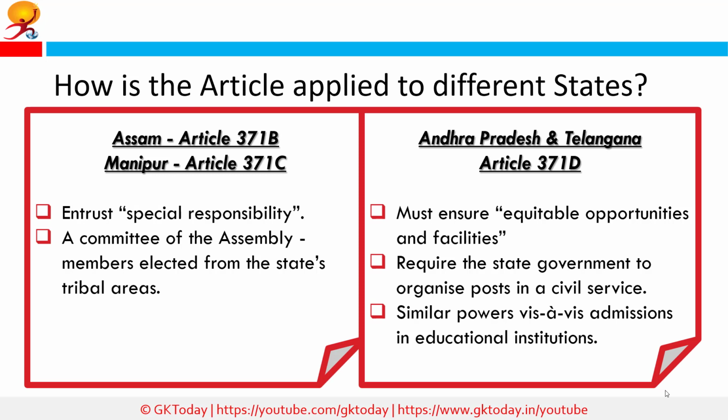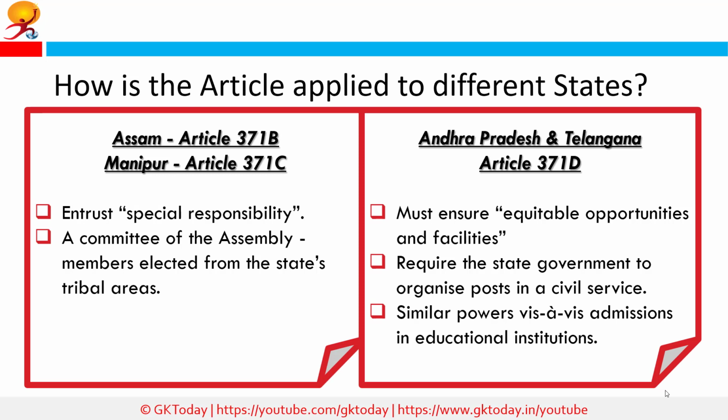Article 371B applies to Assam and Article 371C applies to Manipur. 371B was introduced through the 22nd Amendment Act of 1969 and 371C was introduced via 27th Amendment Act of 1971. They both more or less say the same thing, that the President may provide for the constitution and function of a committee of assembly containing members elected from the state's tribal areas, in case of Manipur, from the hill areas. They are to be entrusted special responsibility by the governor to ensure that they can function properly.